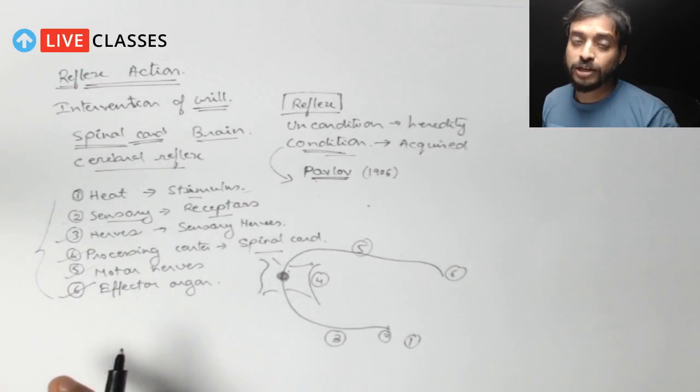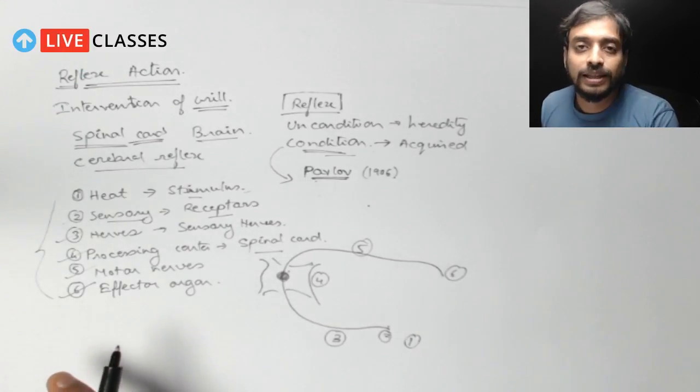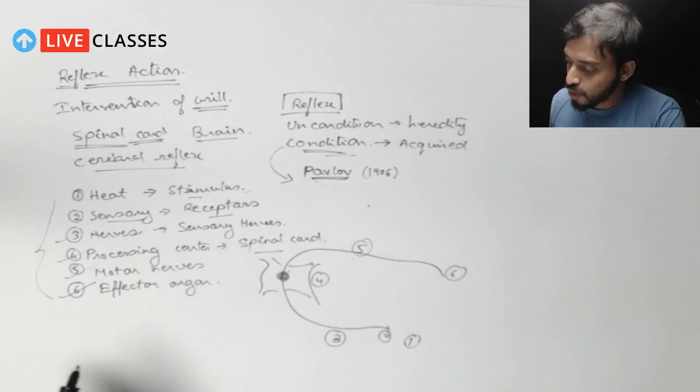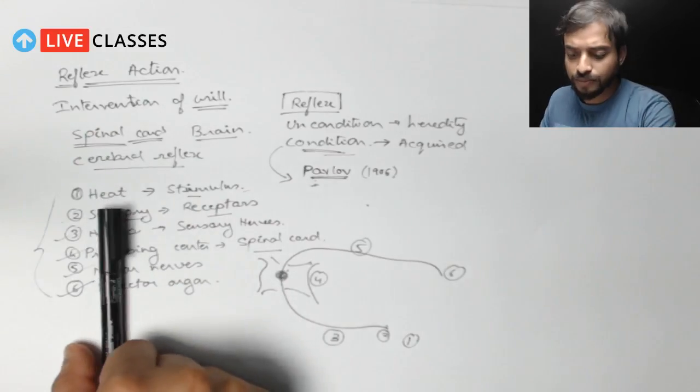Now if he had used a different type of sound, the same thing would not have happened. Here the sound is specific, that is the ringing of the bell. So here it proves that these are certain types of reflexes, right?